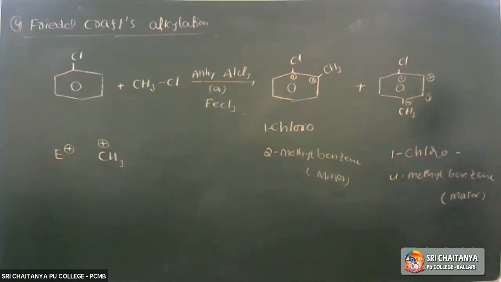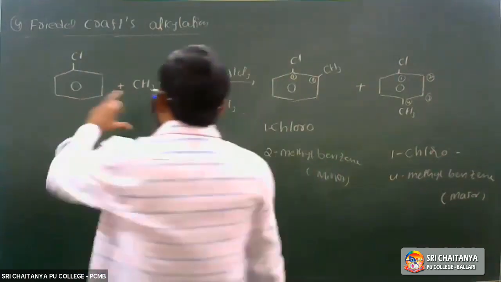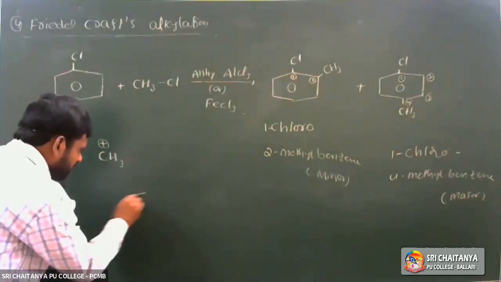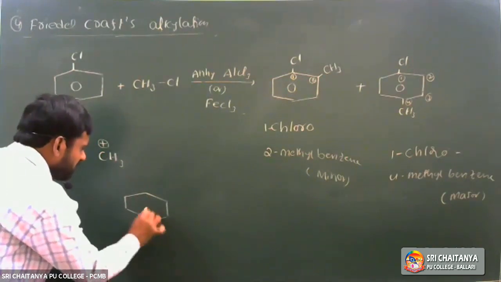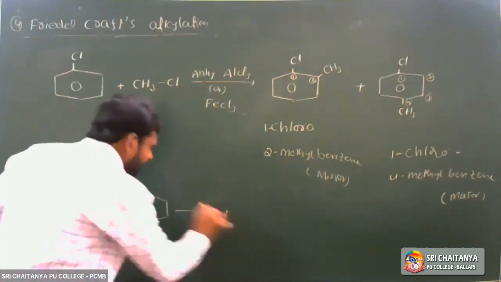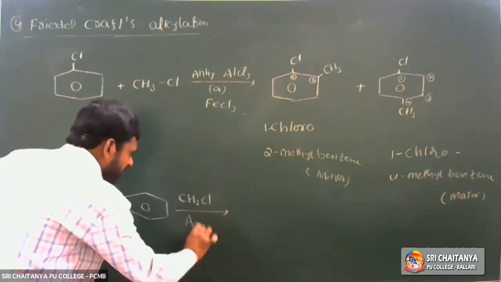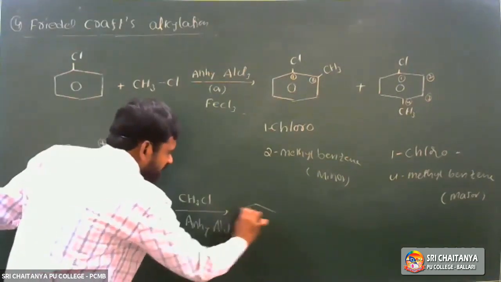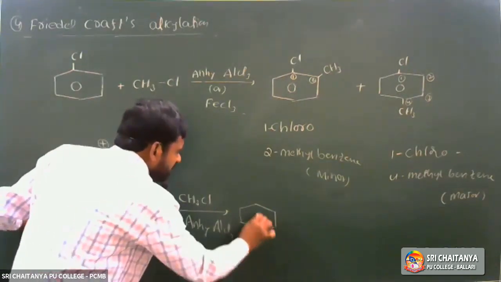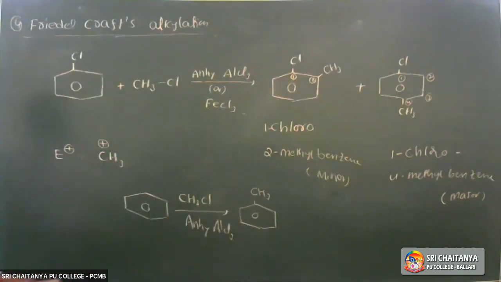So it is like Friedel-Crafts alkylation of benzene. Benzene on Friedel-Crafts alkylation means treated with methyl chloride, CH3Cl, in the presence of anhydrous aluminum chloride. Here the product formed is methyl benzene. Methyl benzene is also called toluene.